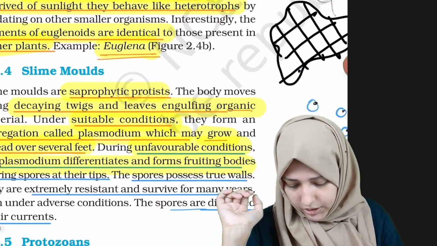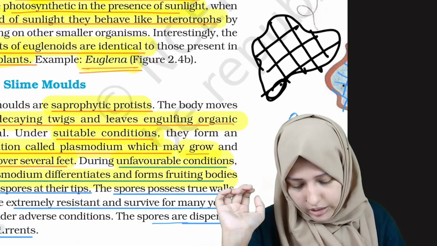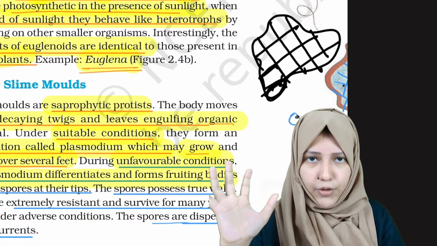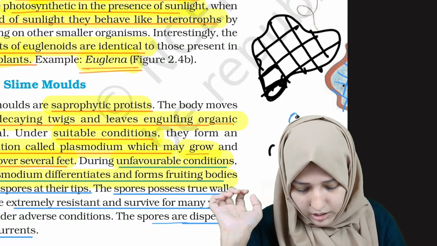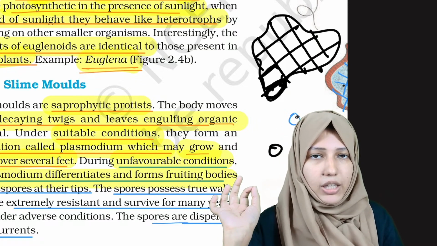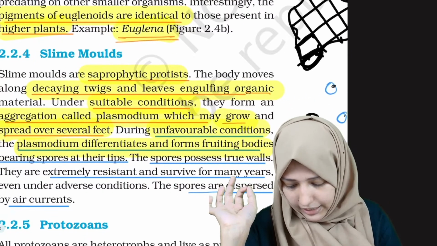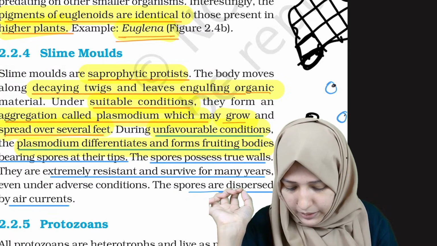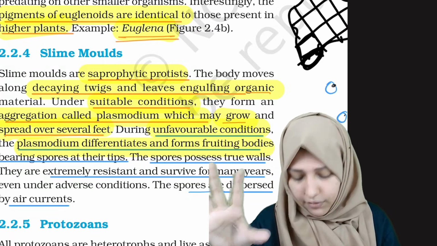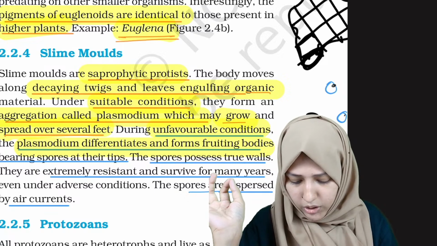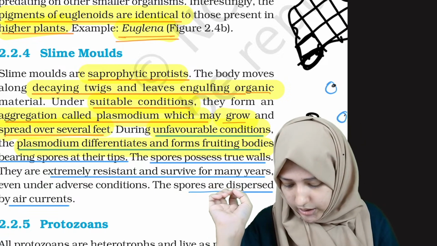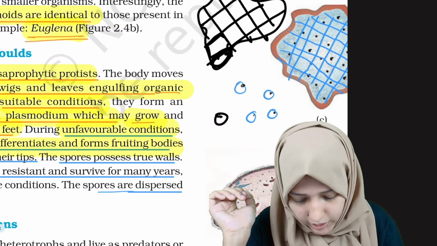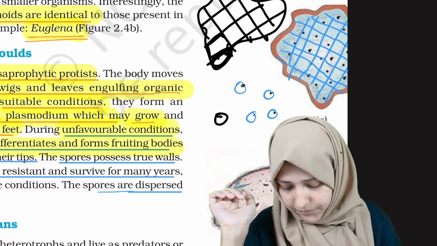They can differentiate into fruiting bodies. This is the differentiation, and they form fruiting bodies. This is the fruiting body, and each of them will have a spore at the end. See this. During favorable conditions, they form plasmodium and the plasmodium will grow. Then in unfavorable conditions, the plasmodium differentiates and forms fruiting bodies with spores at the tips. Just remember the point: spore at the tips of the fruiting body.